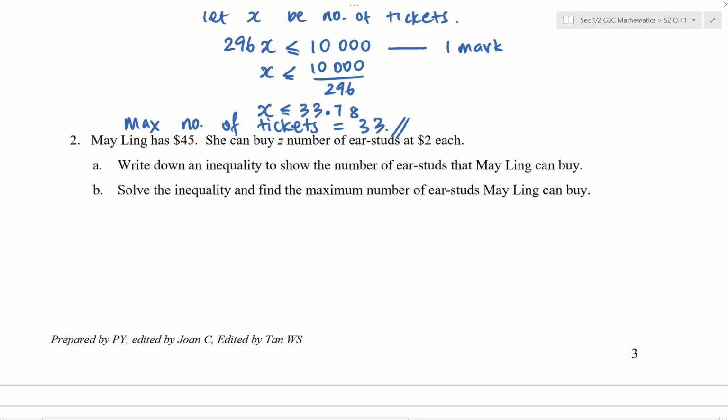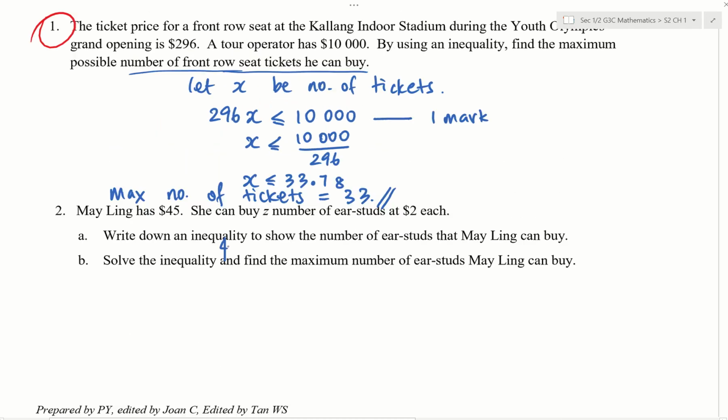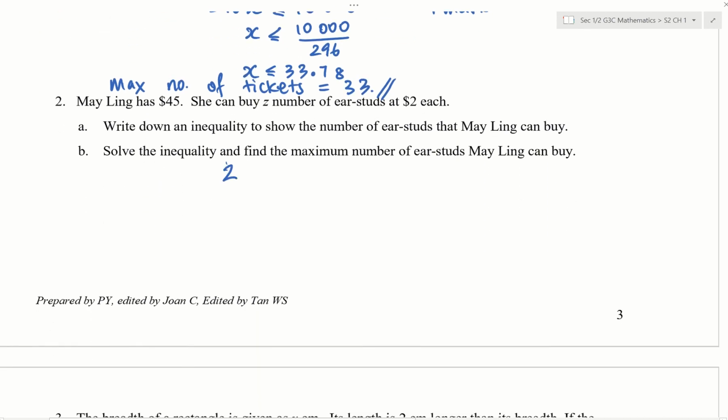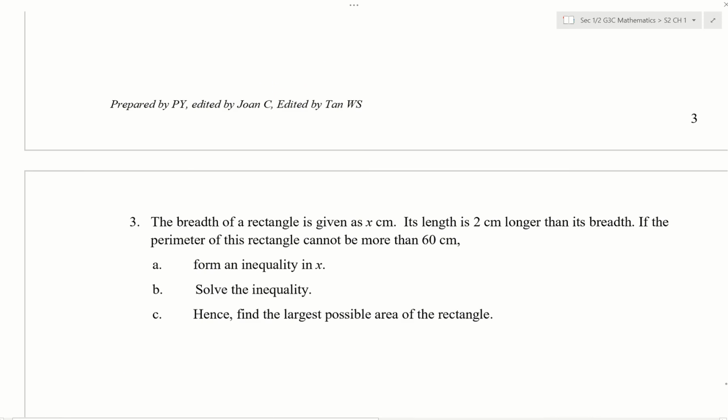Mei Ling has $45. She can buy z number of year starts at $2. Okay, so they gave us the algebra, the unknown over there. So you don't need to let z be something already. Okay, part A. Show the number of year starts she can buy using an inequality. Obviously, she can only spend up to, or rather a maximum of $45. So we write 2z, the amount that she spends, which is 2z, is less than or equal to $45 again. So z less than or equal to 22.5.